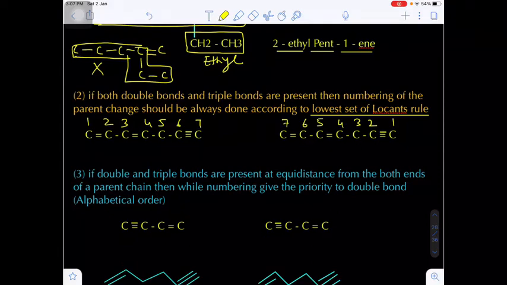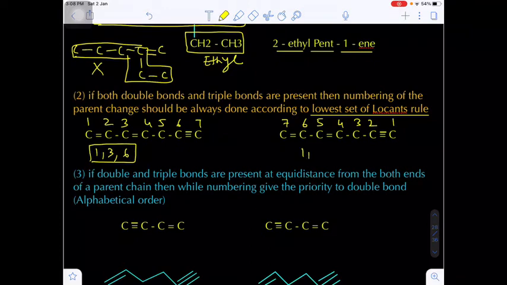So there are two possibilities for giving the numbering for the parent chain. Now from left to right, in between 1 and 2 there is a double bond, so I am taking the number 1, and in between 3, 4 there is a double bond, that's why I am taking the number 3, and in between 6, 7 there is a triple bond. So overall at 1, 3, 6 there is the location of a pi bond.